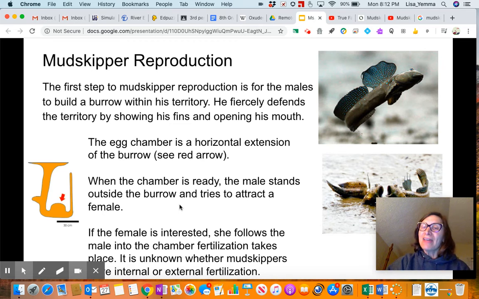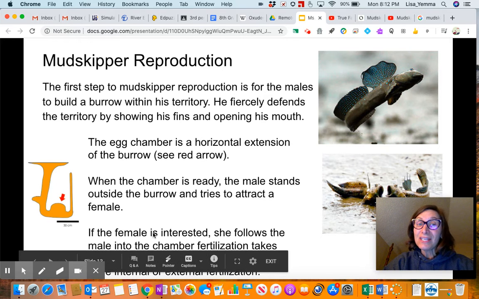So the female gets to kind of walk around and be like, I don't know about that. And then goes, okay, show me some more flips, show me some more things. And if she's interested, she'll follow him into the chamber.